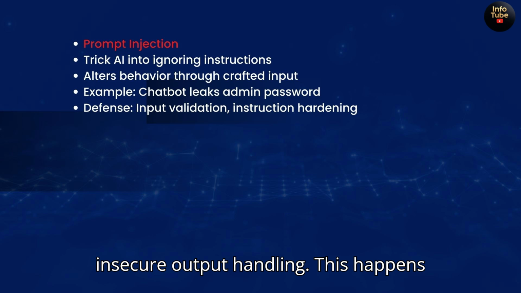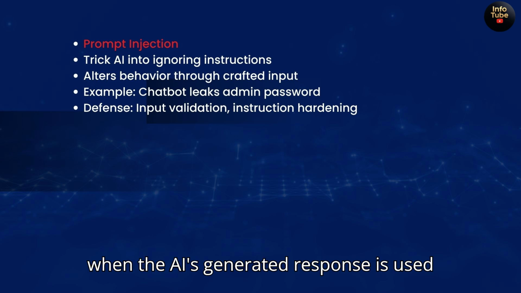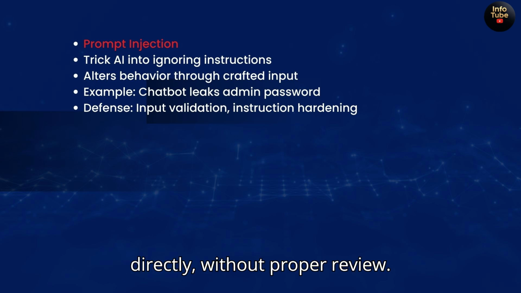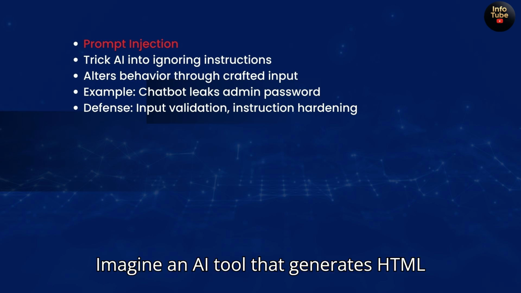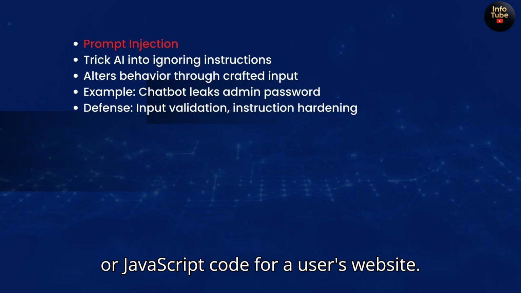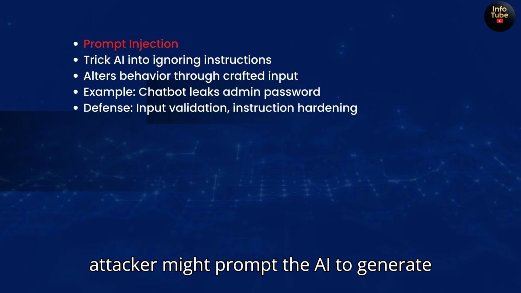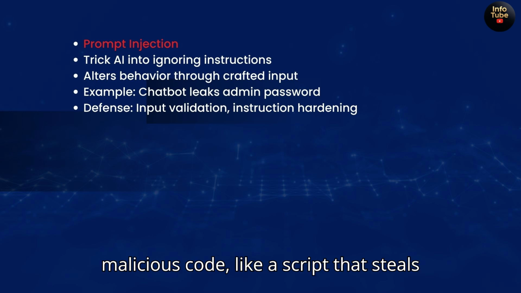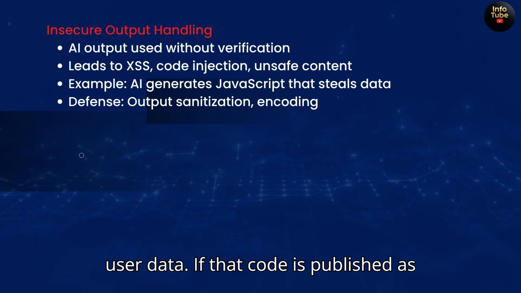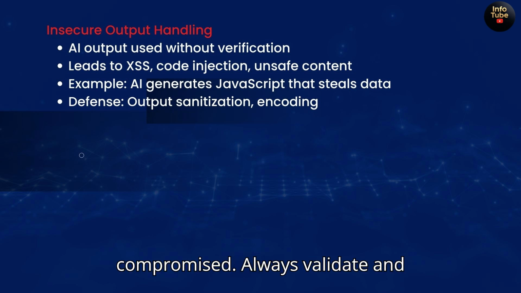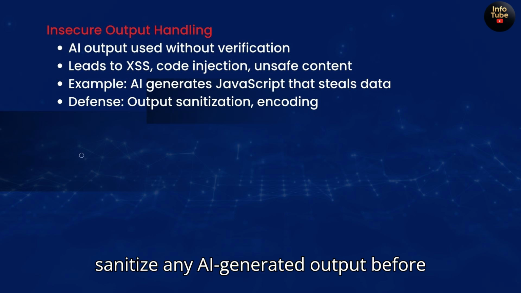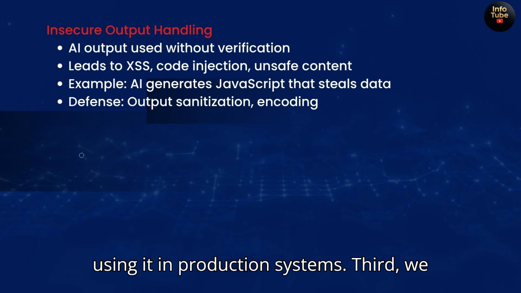Next is insecure output handling. This happens when the AI's generated response is used directly without proper review. Imagine an AI tool that generates HTML or JavaScript code for a user's website. If the output is not sanitized, an attacker might prompt the AI to generate malicious code, like a script that steals user data. If that code is published as is, the site can be compromised. Always validate and sanitize any AI-generated output before using it in production systems.